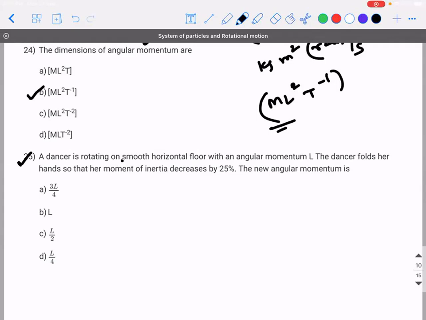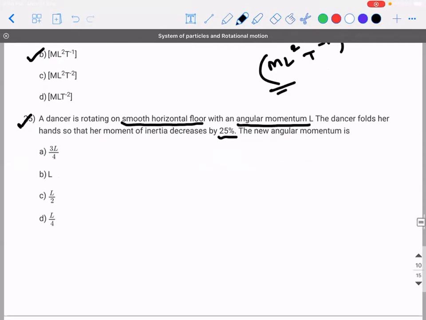So a dancer is rotating on a smooth horizontal floor with an angular momentum L. The dancer folds her hand so that her moment of inertia is decreased by 25%. The new angular momentum now is how much? So initially angular momentum, I can say L is equal to I omega. So final L dash will be equal to I dash into omega dash. So what is I dash?